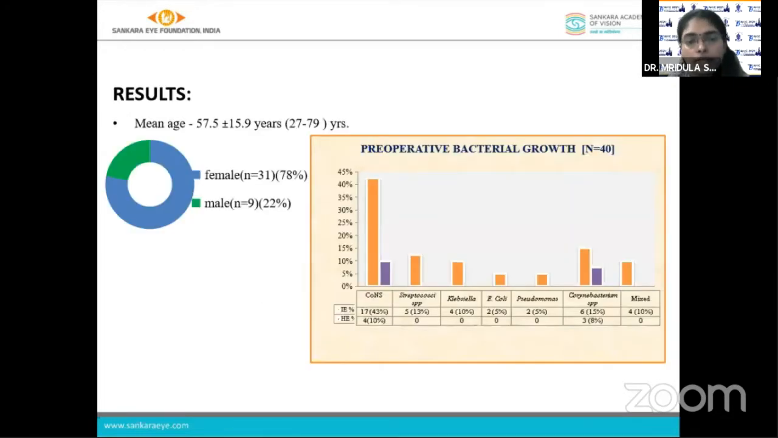Of the 40 patients in the study, 31 were female and 9 were male. This is a chart showing the preoperative bacterial growth in both the involved and the healthy eye. In the involved eye, coagulase negative staphylococci was the most commonly grown organism. In the healthy eye, 7 patients showed positive culture. CONS and Corynebacterium species were grown from the culture from the healthy eye.